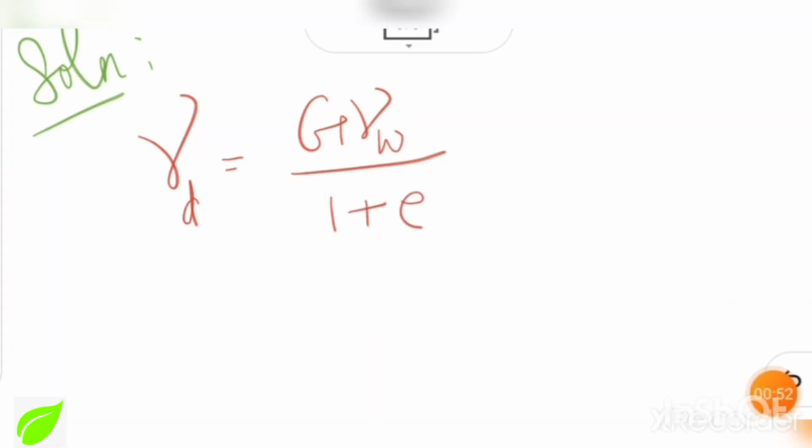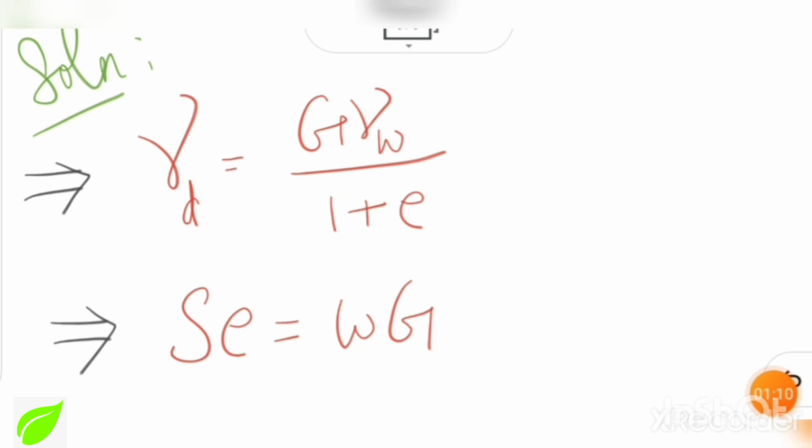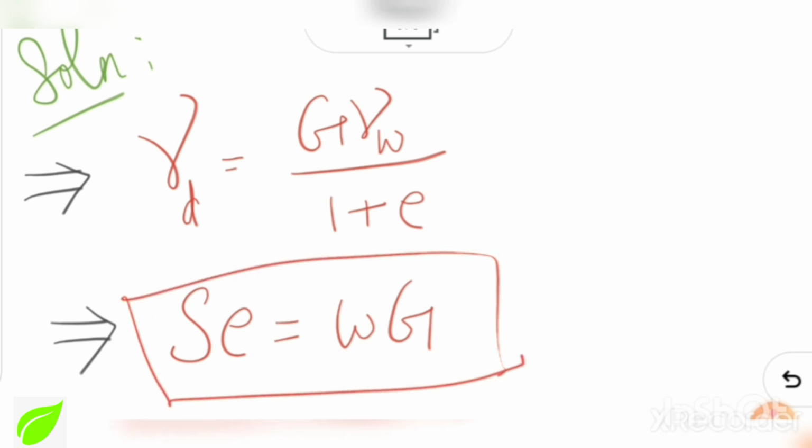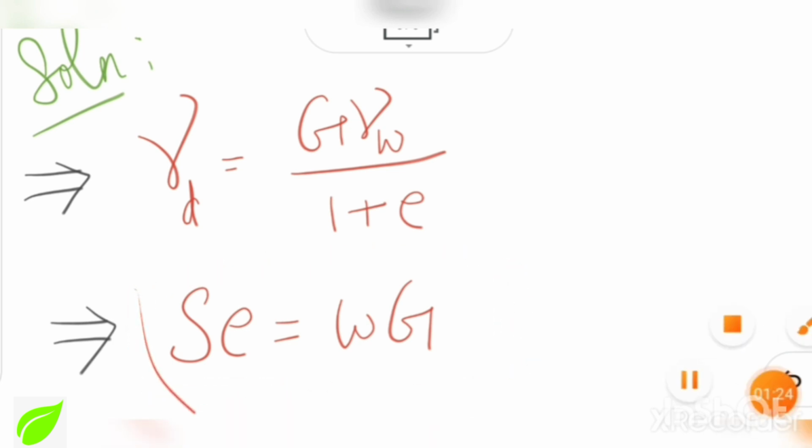The solution for the given question: we need this important relation to solve this particular problem. If you look into this relation, we have gamma d, specific gravity, and gamma w, the unit weight of water. The void ratio is what we don't know. So we find this void ratio to substitute in this equation, because we have another relation which has water content in it. So in order to find the water content, we need the void ratio to substitute in this particular equation.